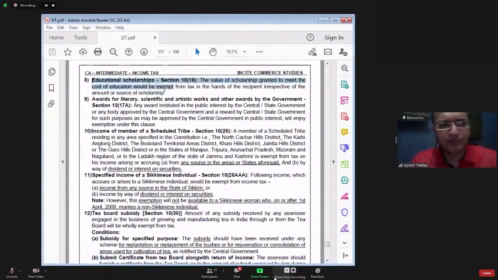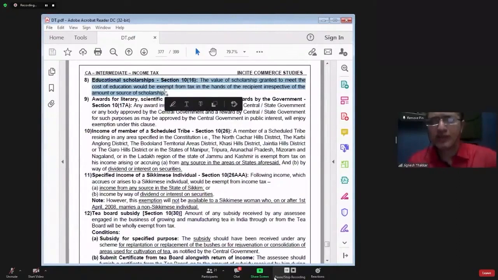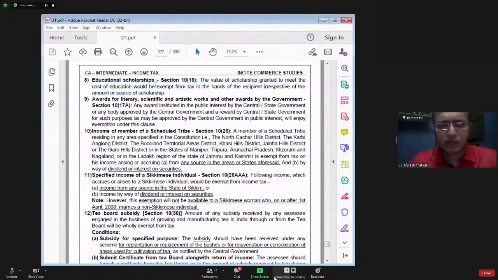Education scholarship. Scholarship is nothing but amount given to you for meeting the cost of education. Scholarship is generally granted to meet the cost of education. So whatever scholarship you receive will be totally exempt from tax in section 10 clause 16.